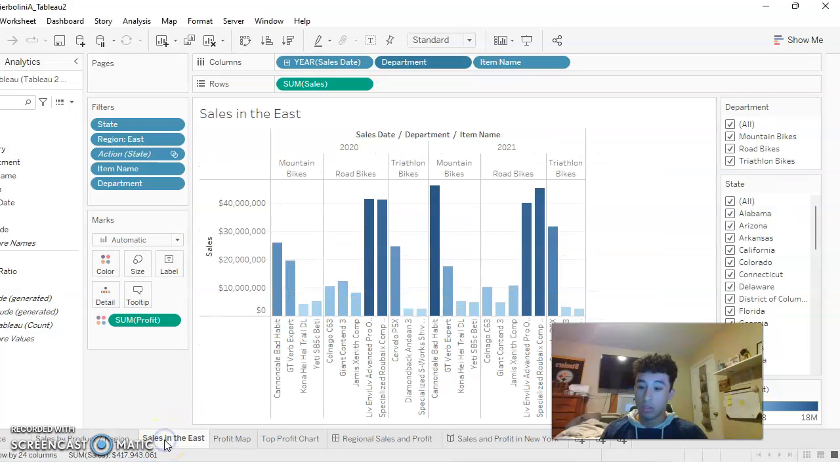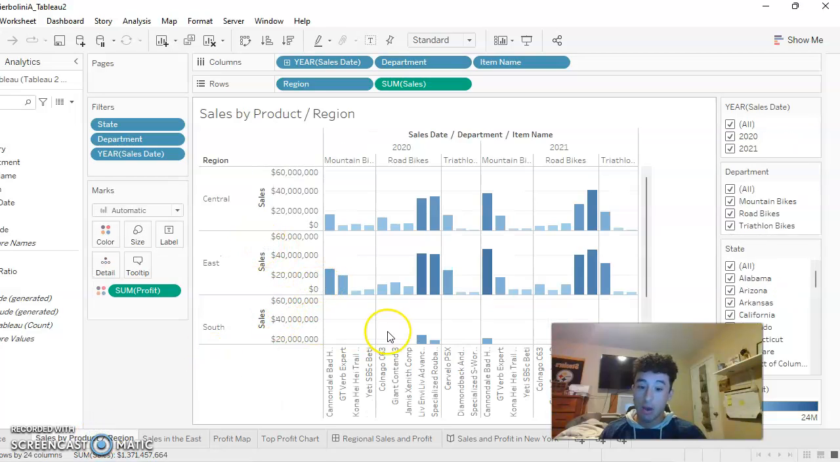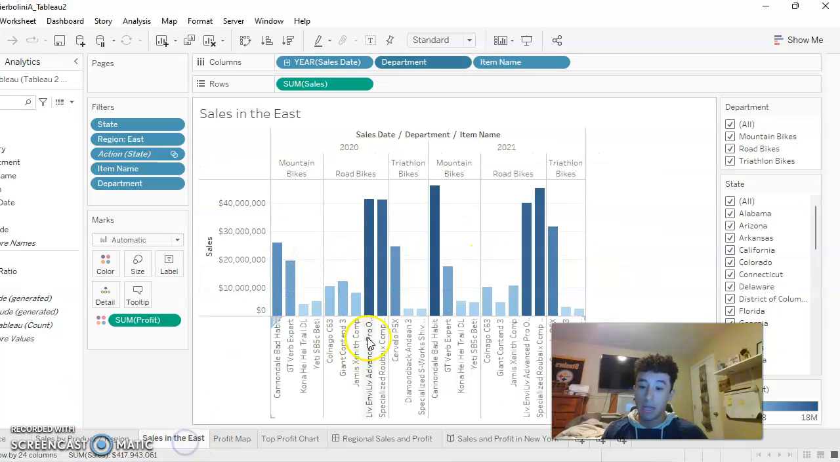So moving on now to the sales in the East, I decided to narrow down to the East because, going back here, I've seen that the South was producing relatively low numbers, as well as the Central and East being closest together, but after my calculations I realized the East had the most profitability, and I just narrowed it down to sales in the East here. You can see that here in 2020 and 2021. Here are the bike names still there, and this is the information for the East.